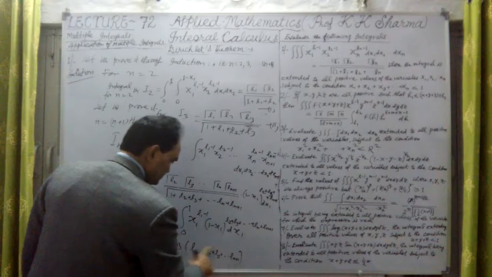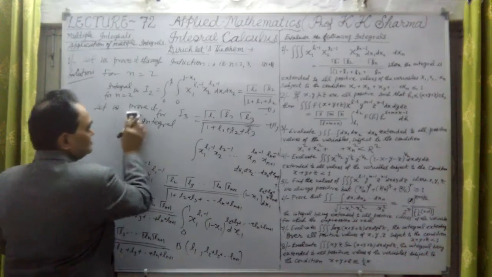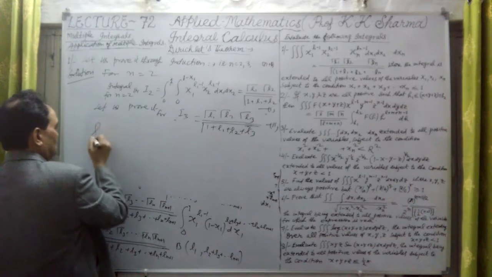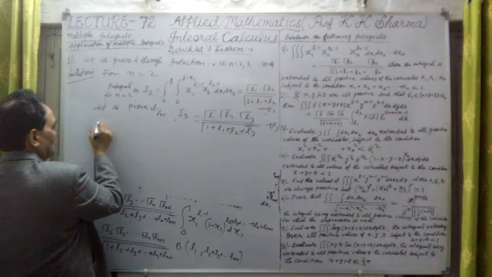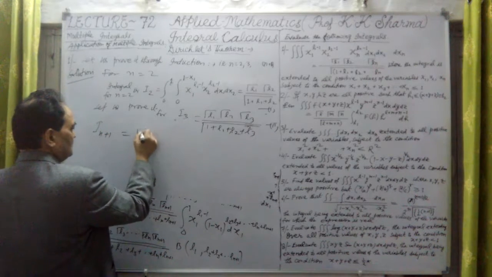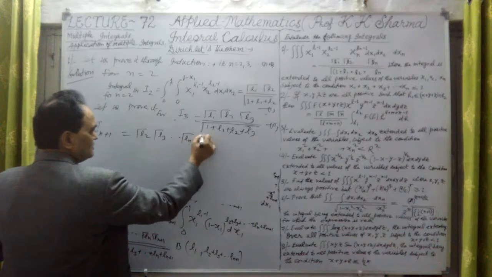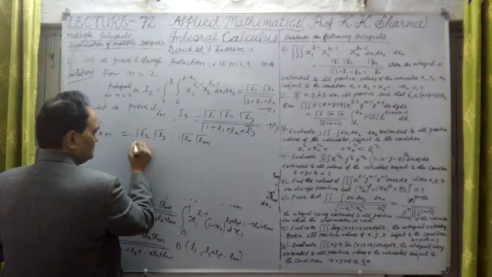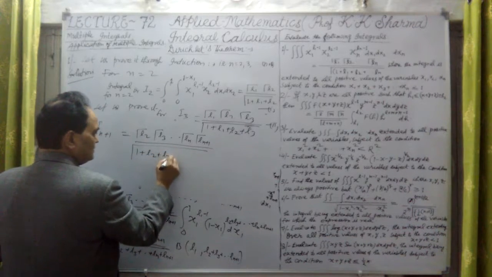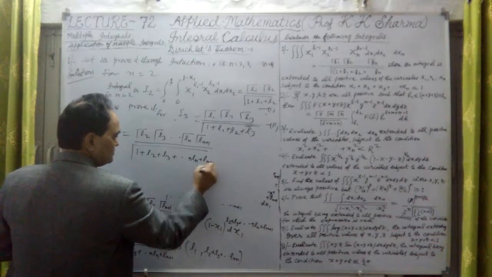Now if I open this beta function, what is this value? Let me write it here. Finally, we get I n plus 1 is equal to this value: gamma L2, gamma L3 and so on, gamma Ln, gamma Ln plus 1 divided by 1 plus L2 plus L3 plus and so on plus Ln plus Ln plus 1.